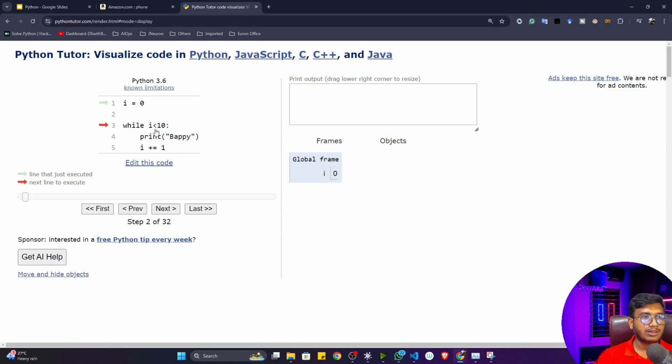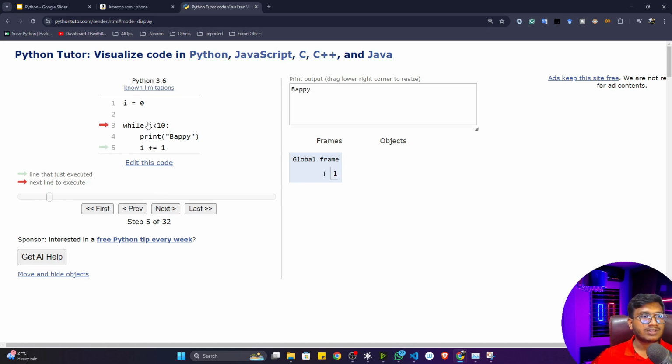Now it will come to the while loop. It will check whether i is less than 10 or not, whether 0 is less than 10. Definitely it is less than 10, which means this condition is true. It will enter the while loop and print my name. Then it will update this value with 1. That means initially it was 0, and it will update with 1, so i becomes 1.